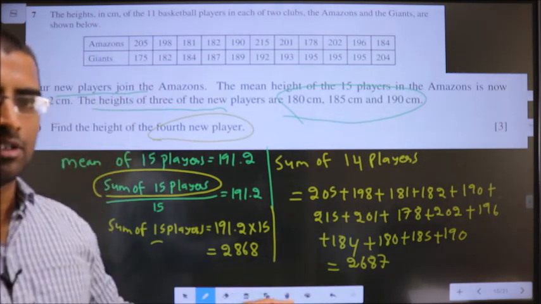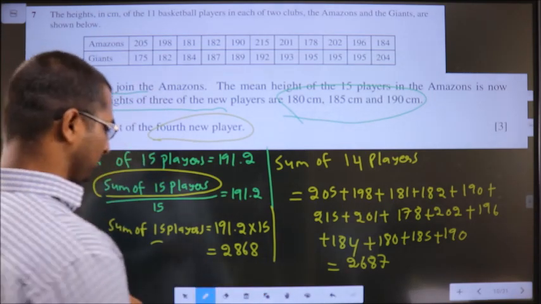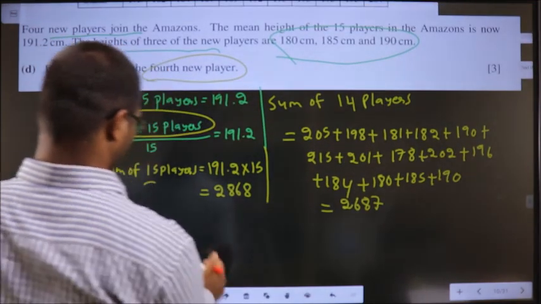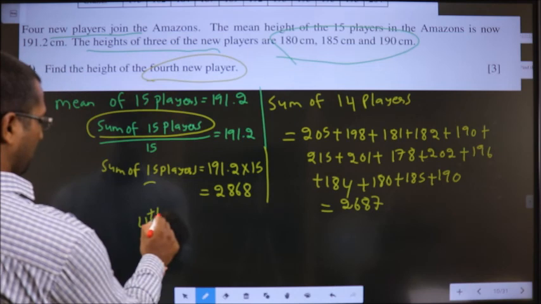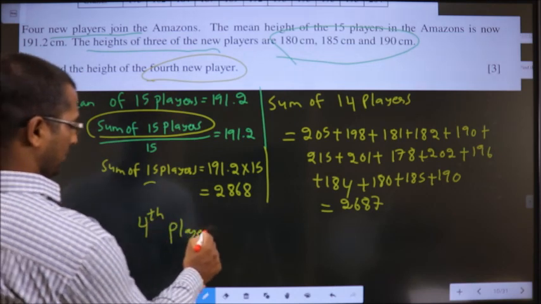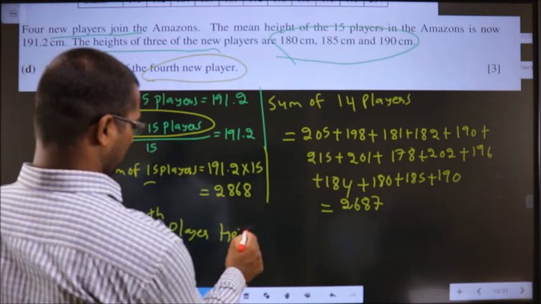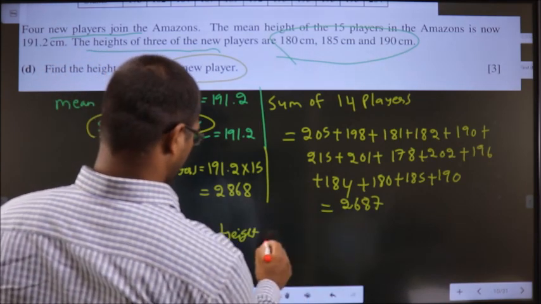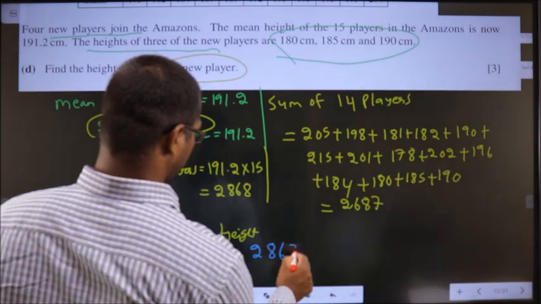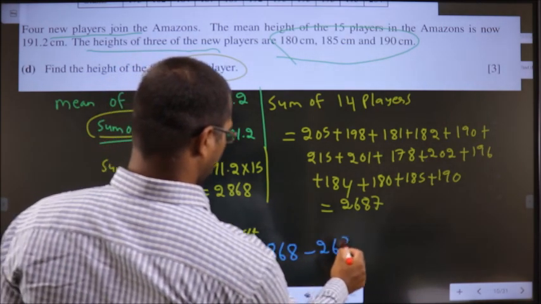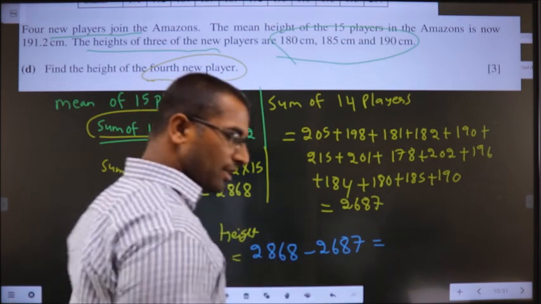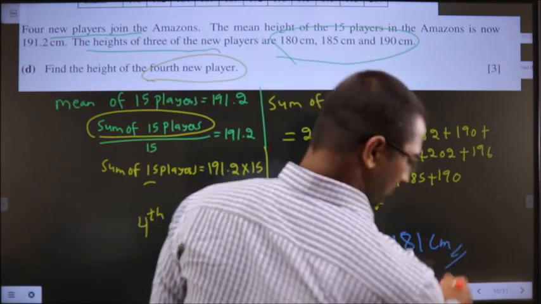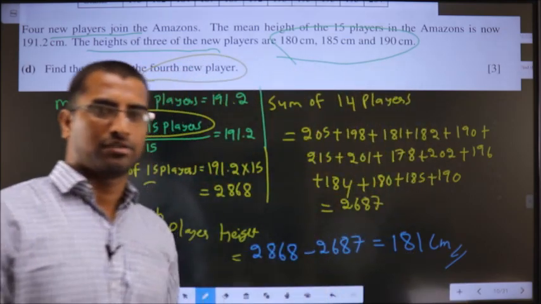Clear? Subtract both, you will get height of the 4th player. So 4th player height is equal to 2868 minus 2687. That is 181 centimeters is the height of the 4th player.